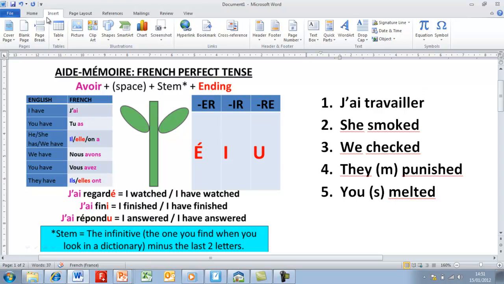But I must chop the ending off, so I get rid of the ER. Now to create an accent when writing a word, I press Ctrl at, release it and press the E. And then as you can see an acute accent appears.